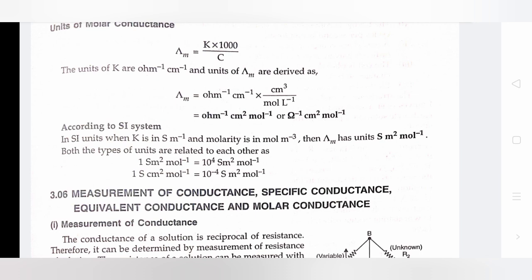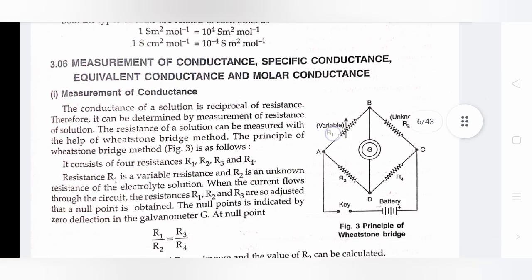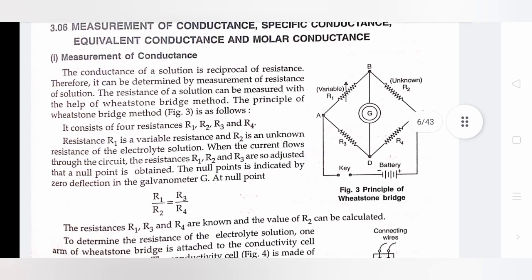Both types of units are related to each other as measurement of conductance, specific conductance, equivalent conductance and molar conductance. Measurement of conductance: the conductance of a solution is the reciprocal of resistance. Therefore, it can be determined by measurement of the resistance of the solution. The resistance of a solution can be measured with the help of the Wheatstone bridge method. The principle of the Wheatstone bridge method is as follows.